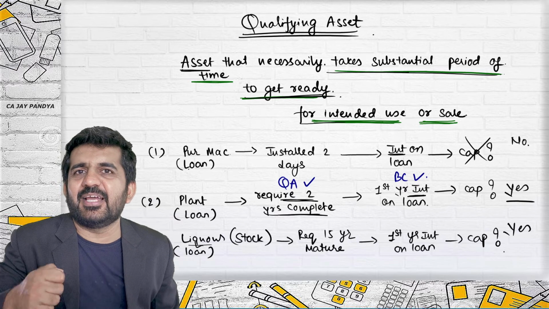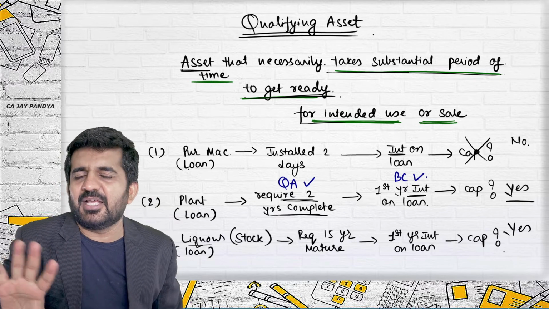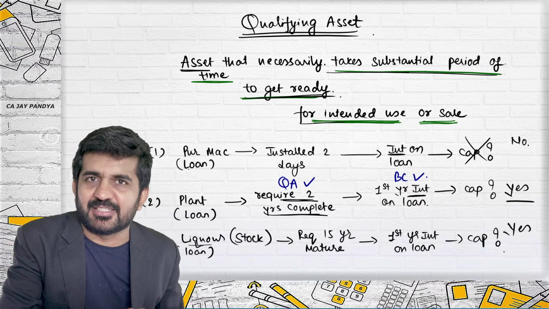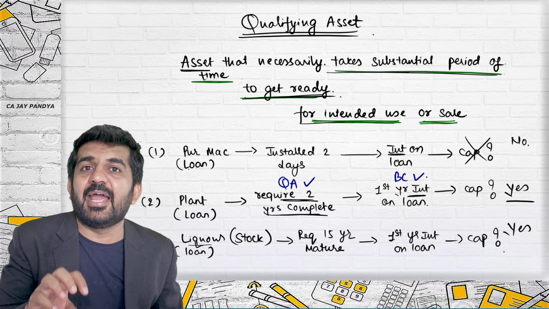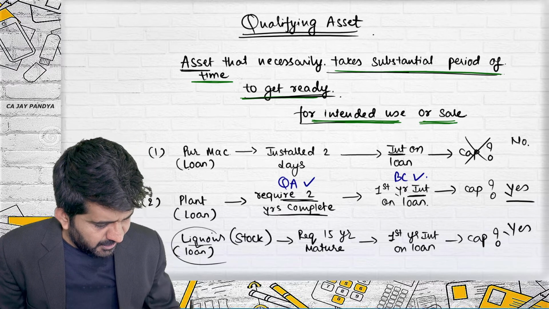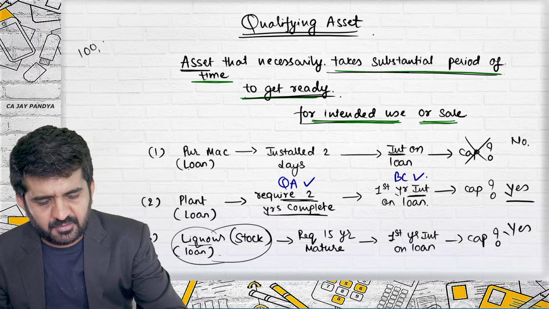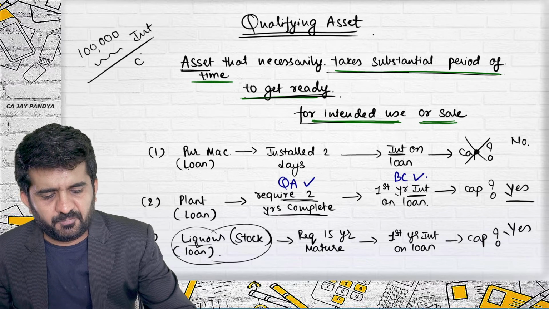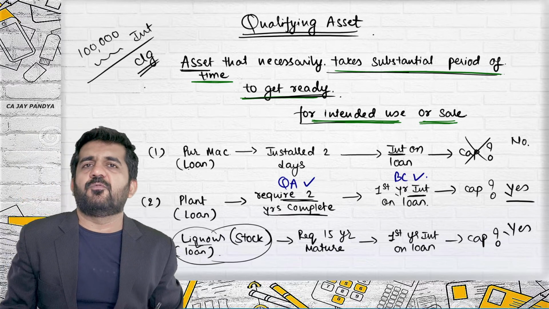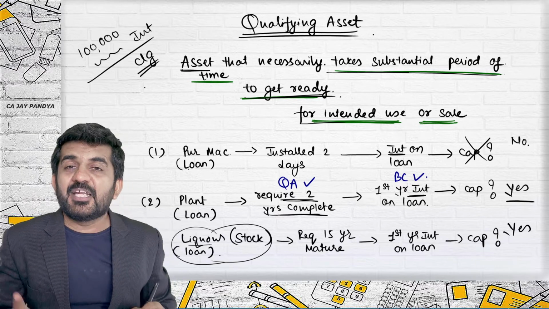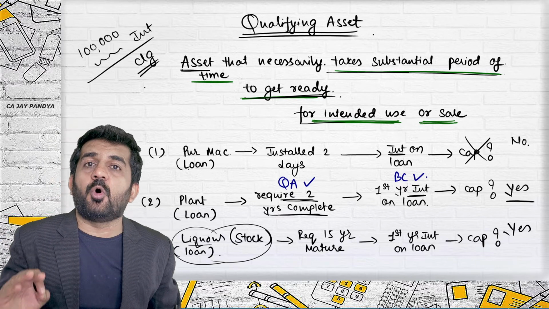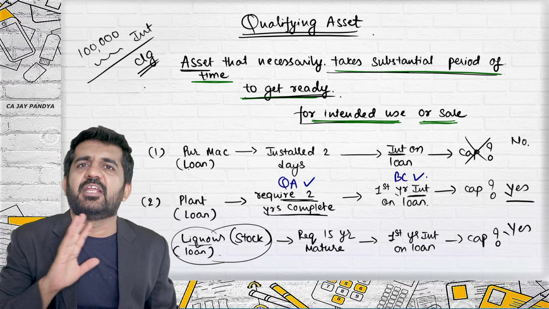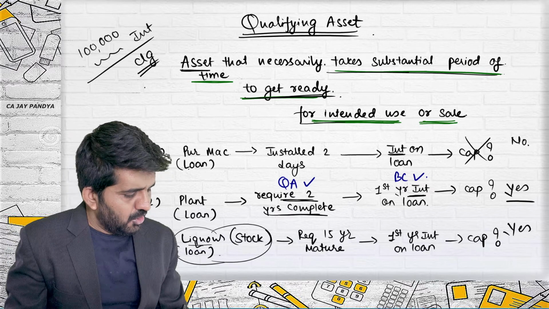See, capitalized does not mean that it will be added to the balance sheet asset side. Is it alright? It will be added to the cost of this liquor. At what rate I have purchased? 1 lakh. This interest will be added to the cost of liquor. Normally for the valuation of closing stock, which is AS2. But as far as interest cost is concerned, even on stock, inventory, the interest cost is dealt with by AS16, which is borrowing cost. Is it all right?